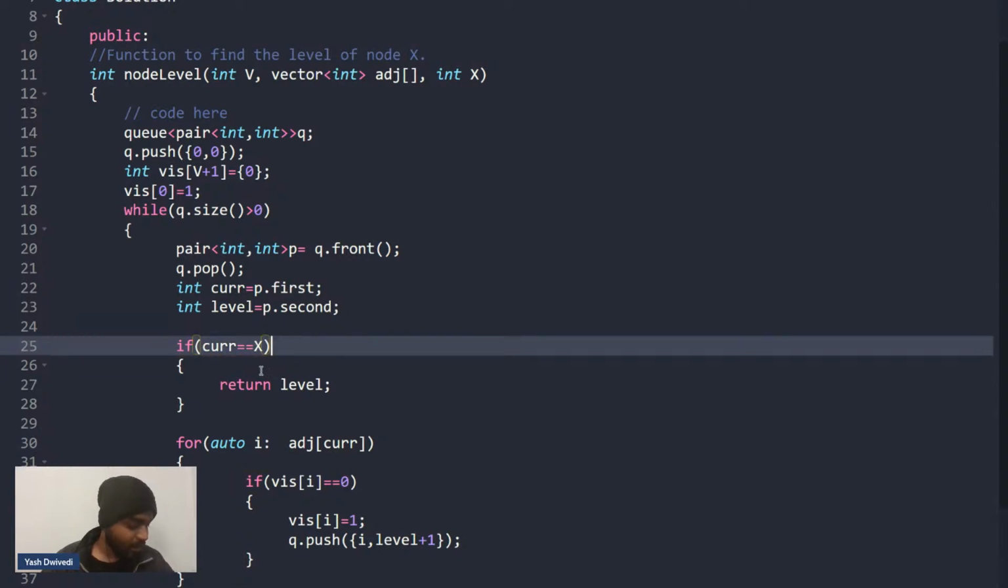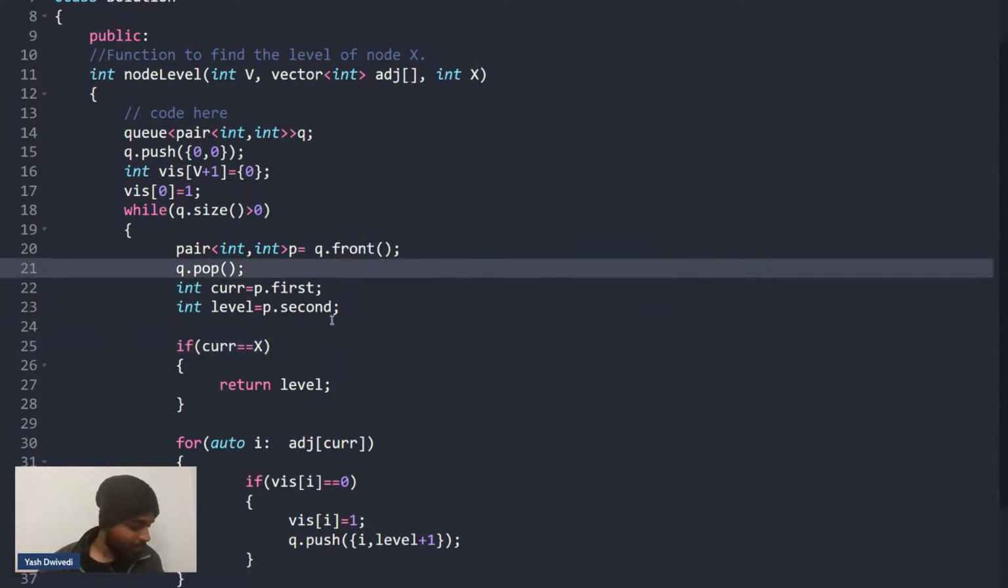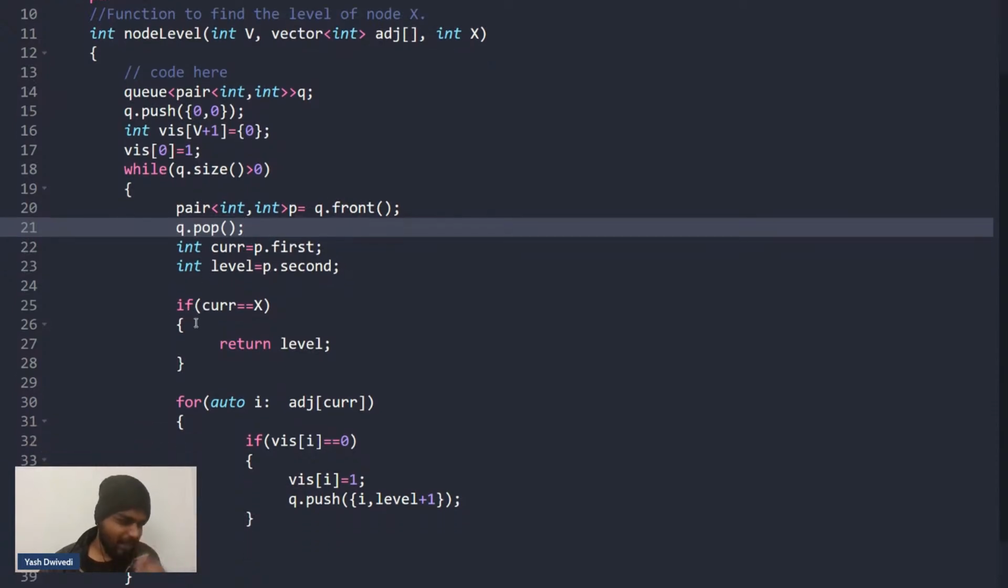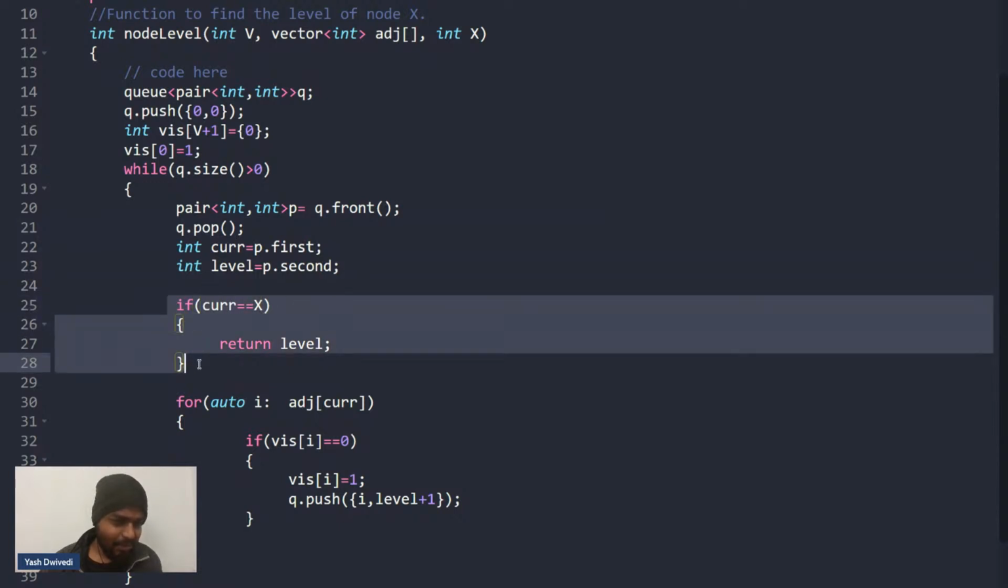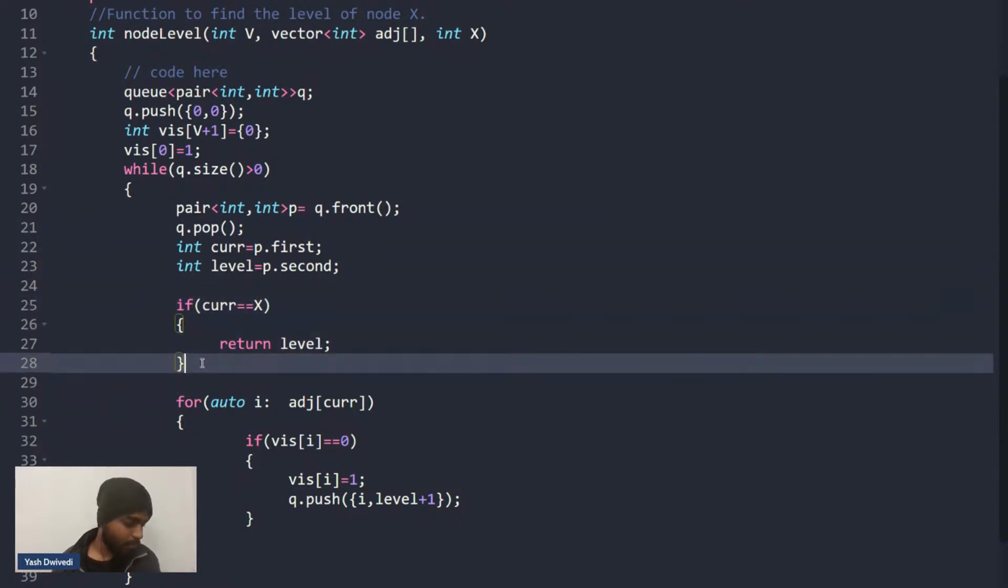Explain with example and showing traces? Okay, that will take a little bit of time, so that is why I'm not doing it. Is that clear? I hope that the imagination of BFS is a little bit clear because I explained it in the starting. So if the current node is equal to X, then can I say that I'll return its level? Yes or no?